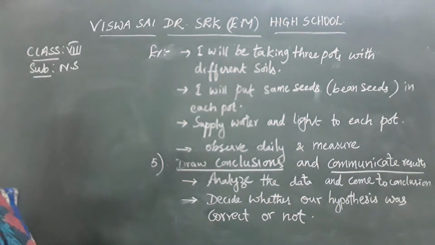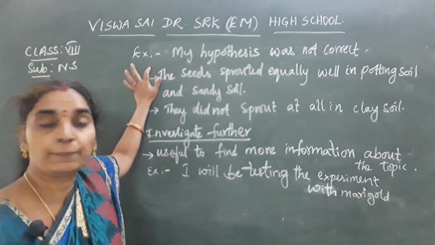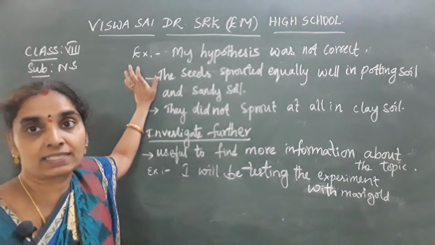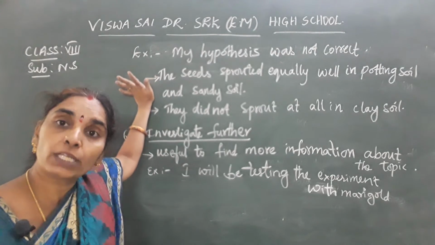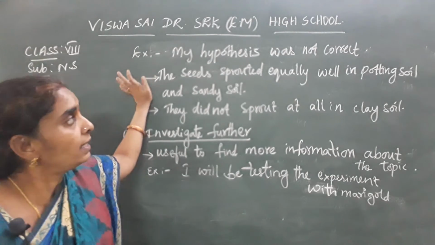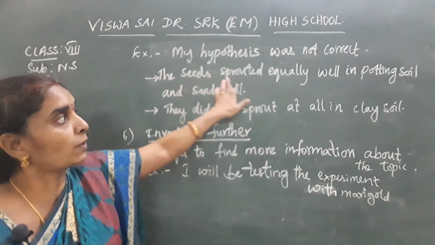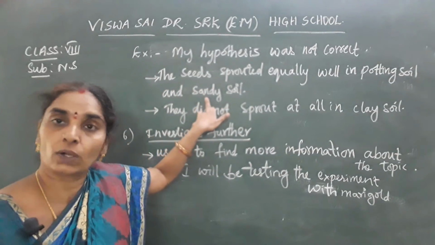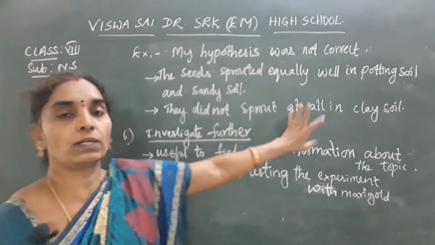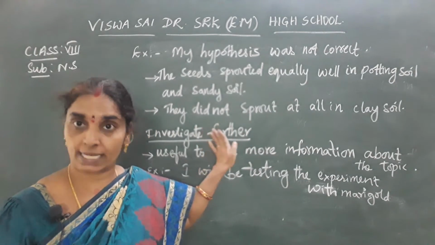Okay children, note down this. Here I told you my hypothesis was not correct, isn't it? So what was my hypothesis? That bean seeds will grow best in potting soil. My result after doing the experiment was that the seeds sprouted equally well in potting soil as well as in the sandy soil. They did not sprout at all in clay soil. That was the result I got after doing the experiment.